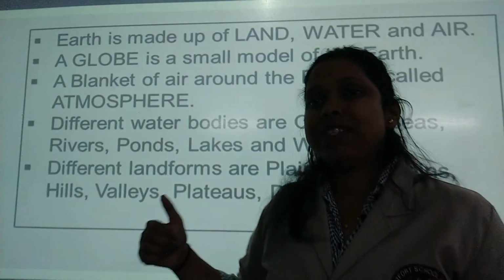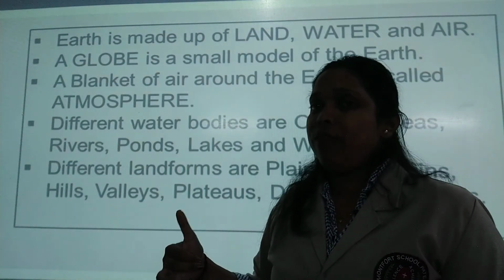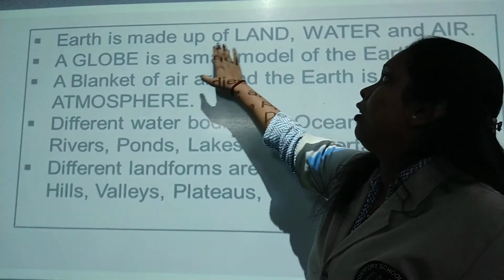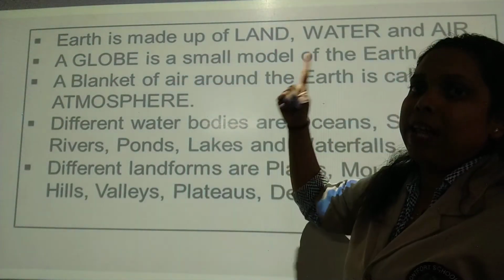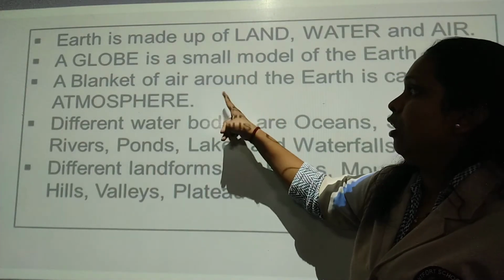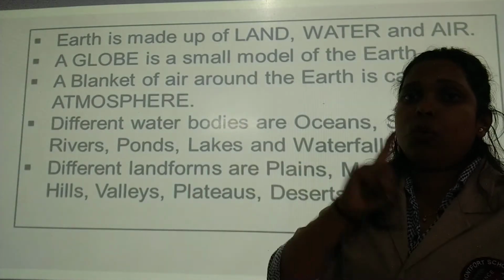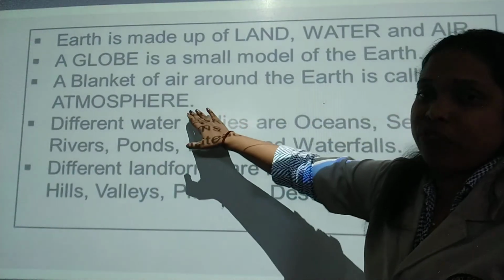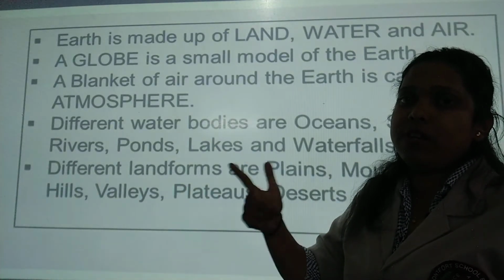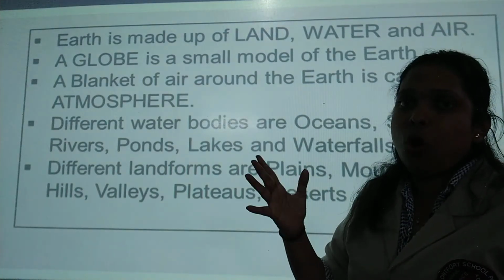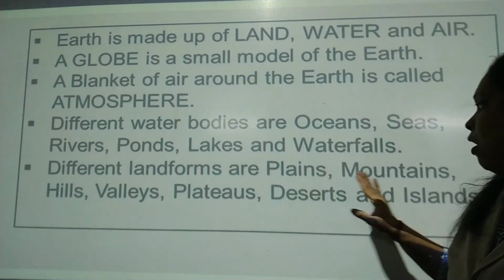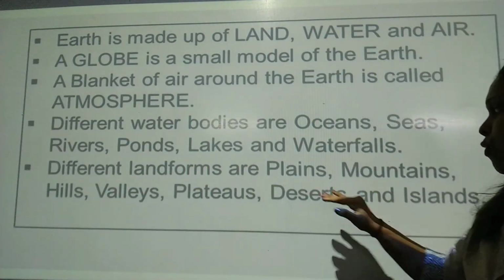Okay, so let's revise in this chapter what we have studied. Today we have studied landforms. Okay, so we will revise everything. Earth is made up of three things: land, water and air. Globe is a small model of the earth. A blanket of air around the earth is called atmosphere. We have seen different water bodies like oceans, rivers, seas, lakes, ponds, waterfalls, and different landforms like plains, mountains, hills, valleys, plateaus, desert and island.